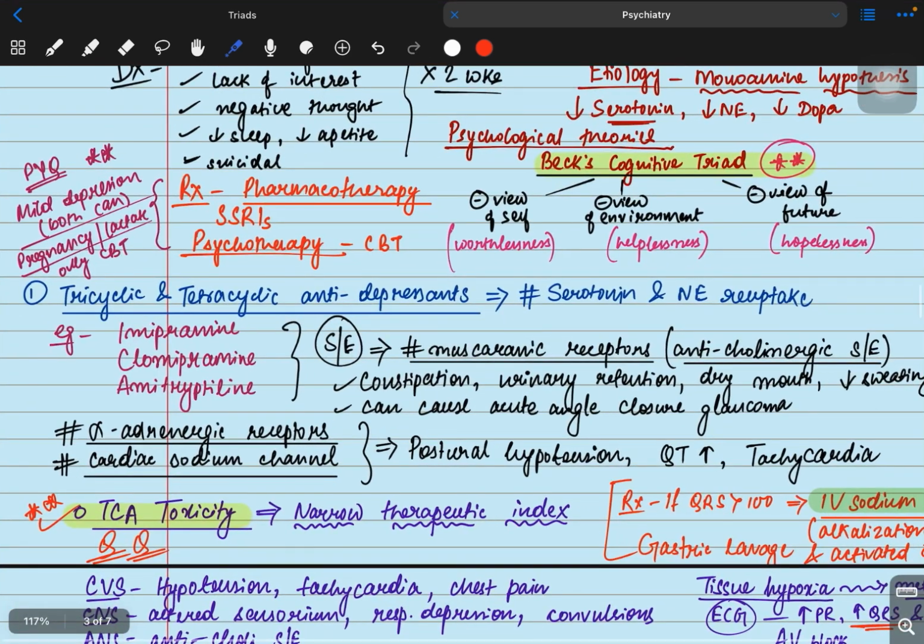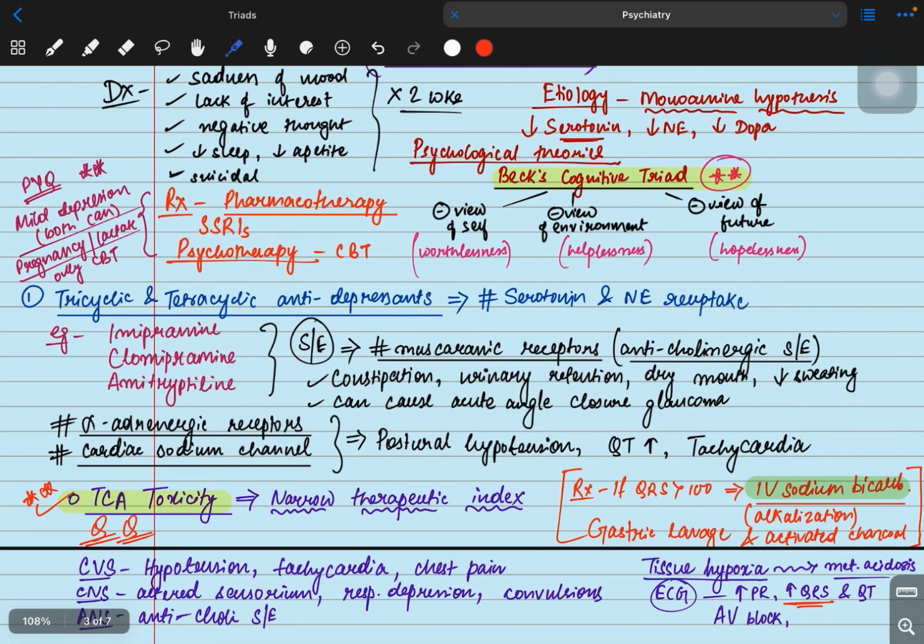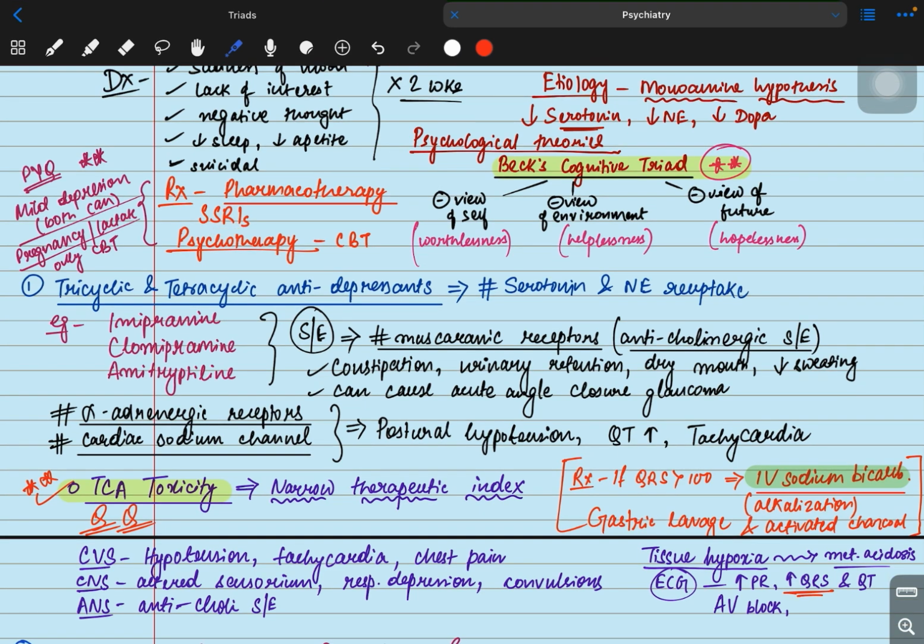What is the treatment? The treatment is pharmacotherapy. In pharmacotherapy, we'll give SSRIs. And in psychotherapy, we'll give CBT, cognitive behavioral therapy. The previous year question is, in mild depression, we can give both pharmacotherapy and psychotherapy. Whereas in pregnancy or lactation, we can give only CBT. We cannot give SSRIs. This is already a previous year question.